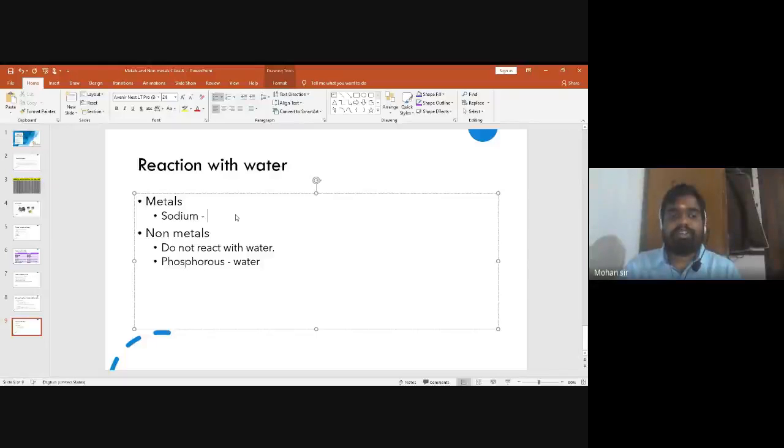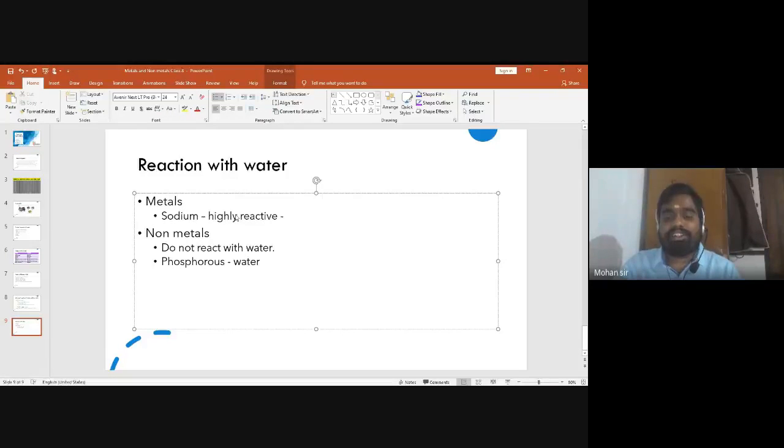Because if it is exposed to atmosphere, the moisture present in the atmosphere will be enough for the sodium to react, because sodium is highly reactive. Okay, sodium is highly reactive element, highly reactive metal, I should say.